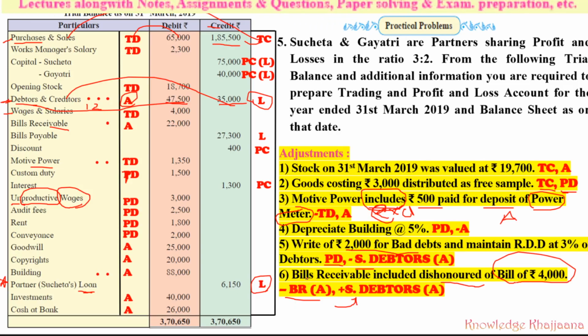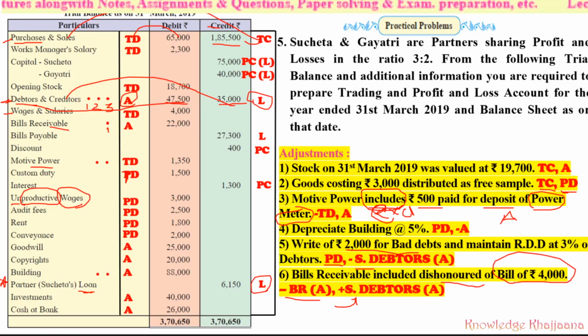This is the adjustment done for the bills receivable if they are dishonored. Now again one more dot will come against sundry debtors. So against sundry debtors, there are 3 adjustments, and against bills receivable there is 1 adjustment.